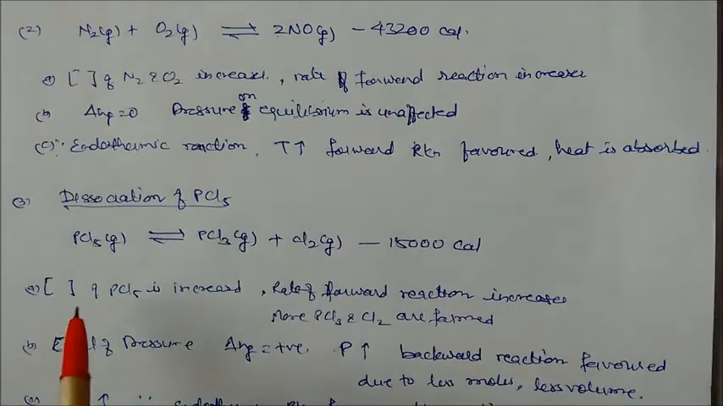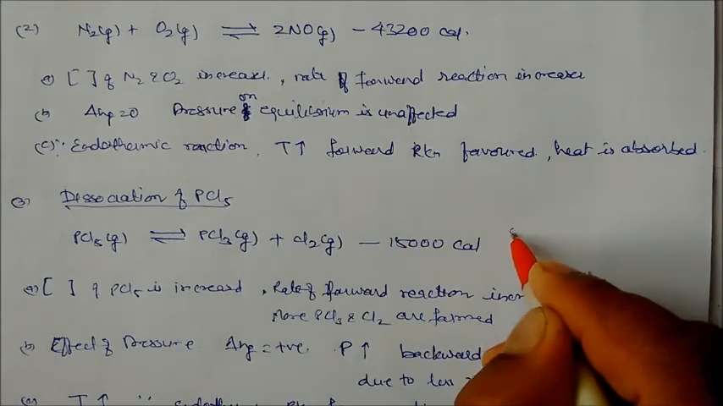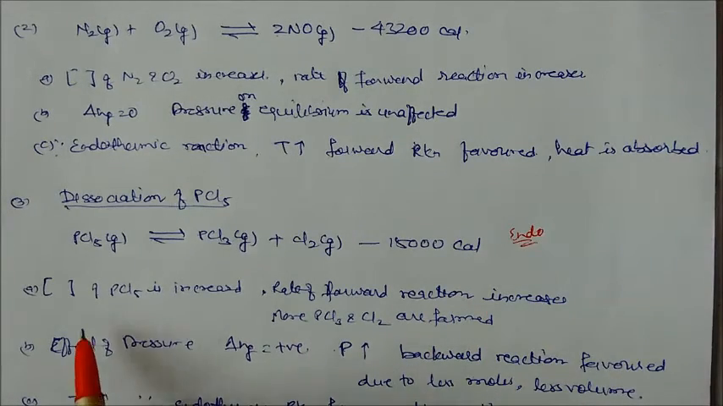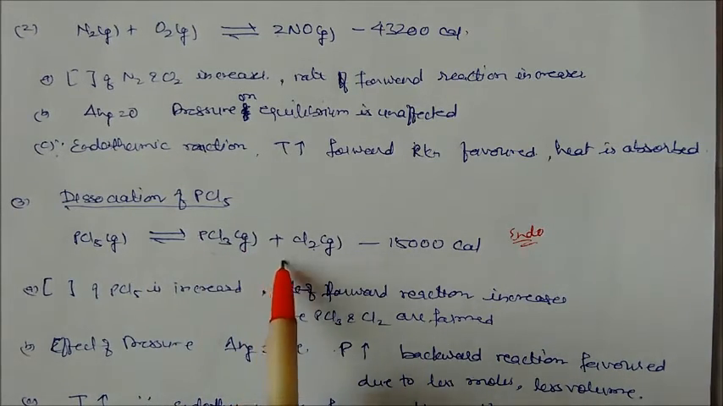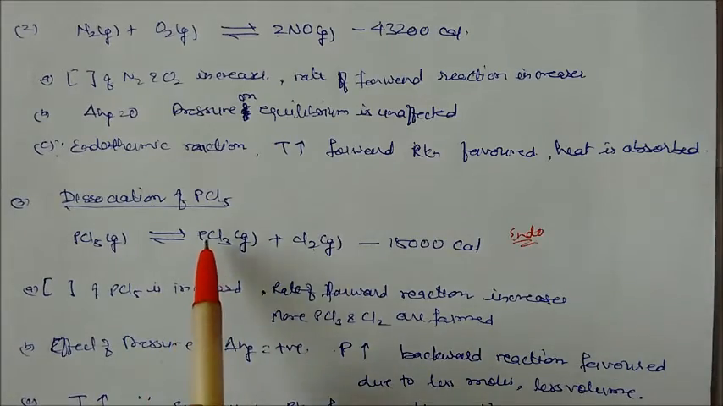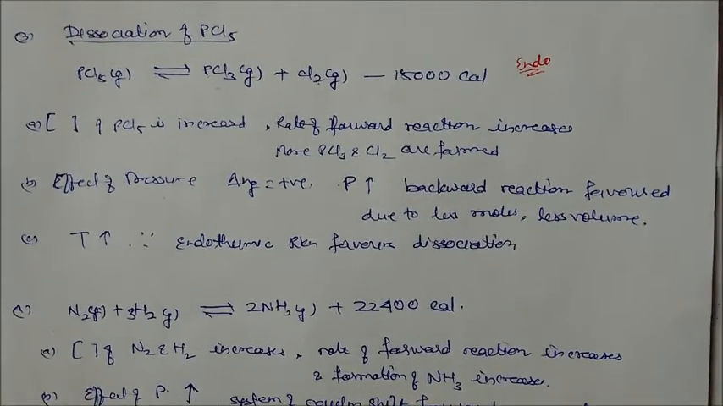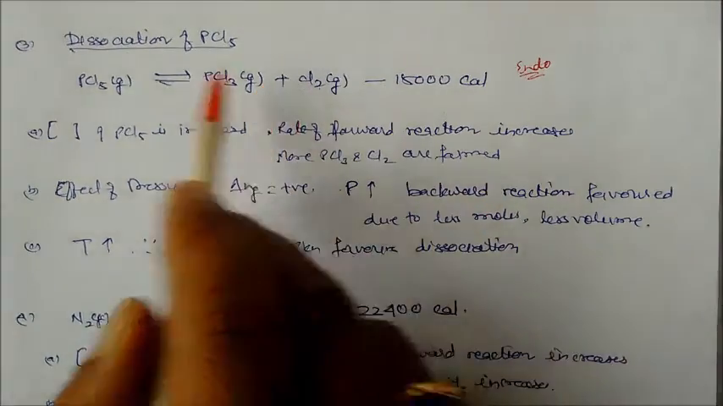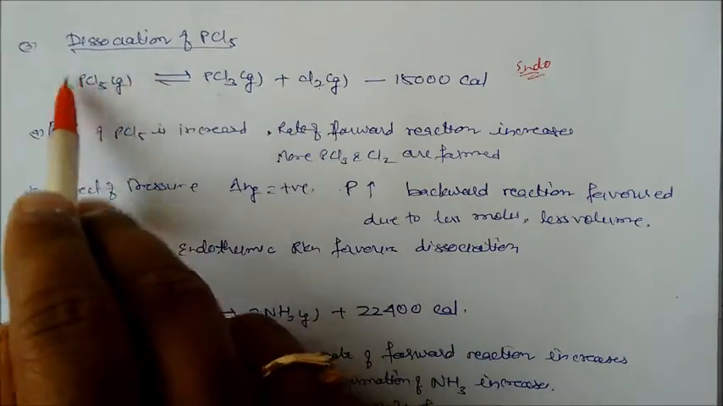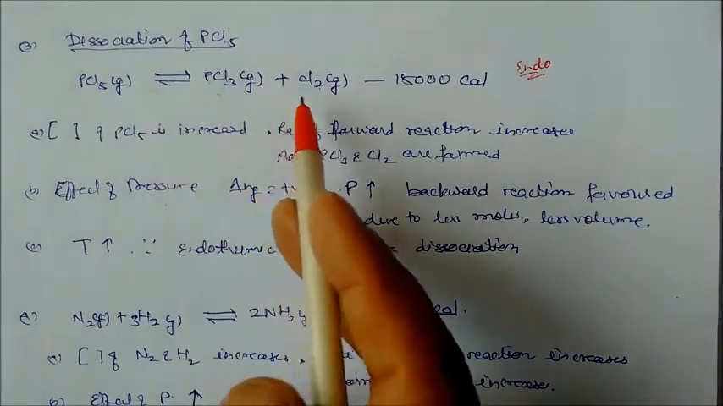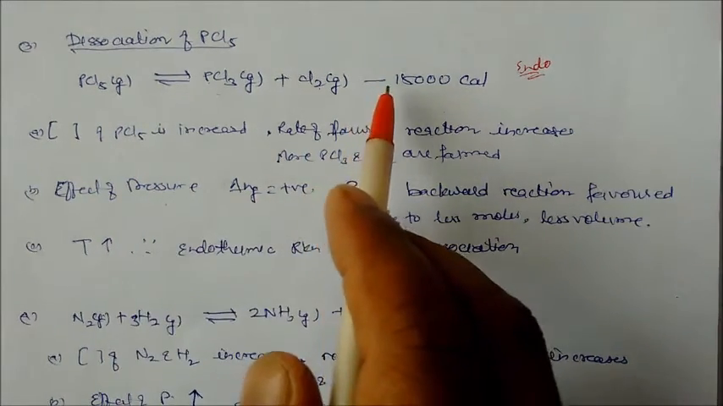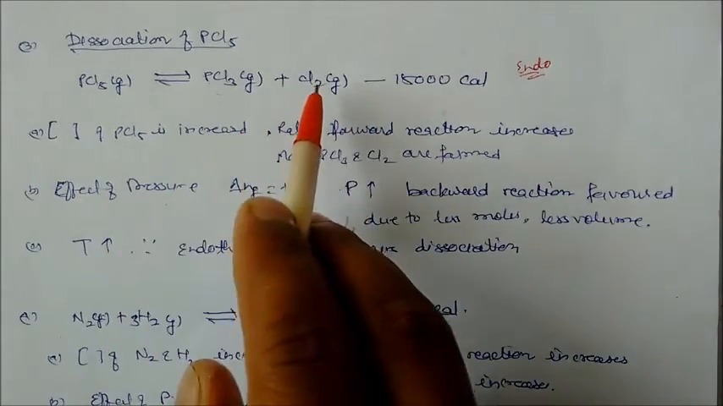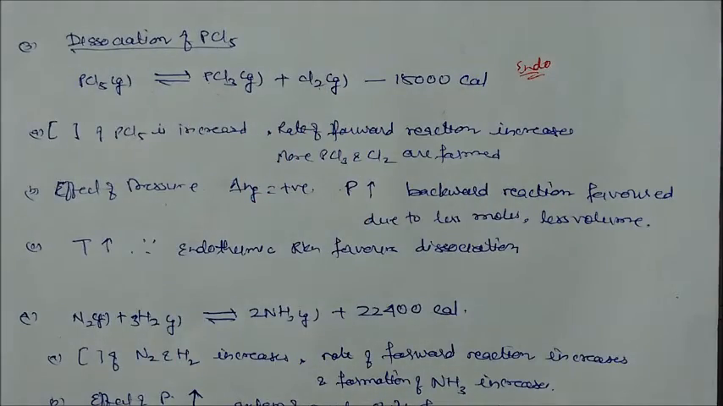Similarly, the dissociation of PCl5. This is also an endothermic reaction. If you increase the concentration of PCl5, it will dissociate more into PCl3 and Cl2. If you increase pressure, in the reactant there is 1 mole and in the products there are 2 moles, so the change in gaseous moles is positive. On increasing pressure, the reaction will go backward, because of the lesser number of moles in PCl5. So on increased pressure, more PCl5 forms, but on increasing temperature, the reaction will go in the forward direction, because the heat of the product is lesser than the heat of the reactant.